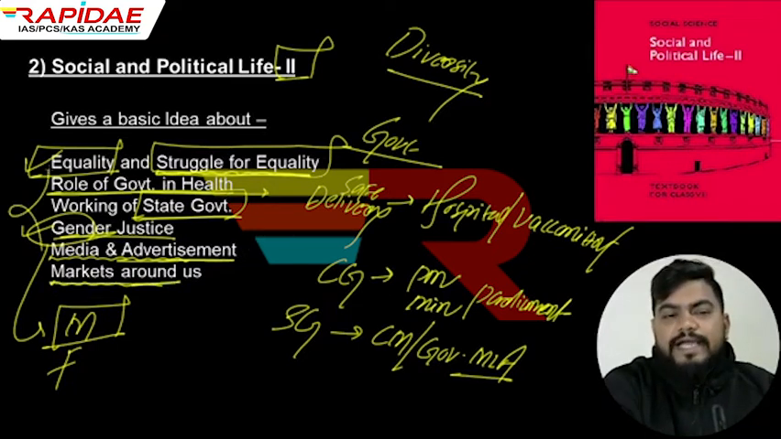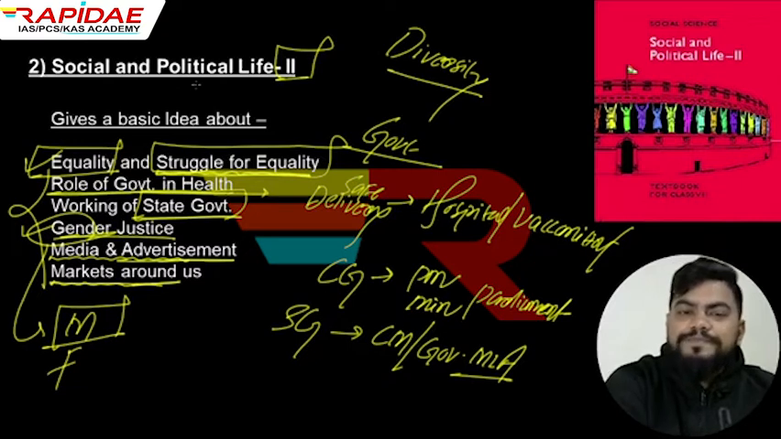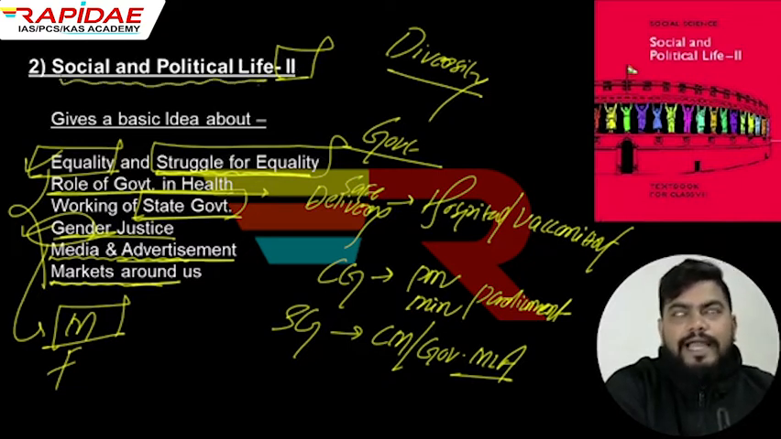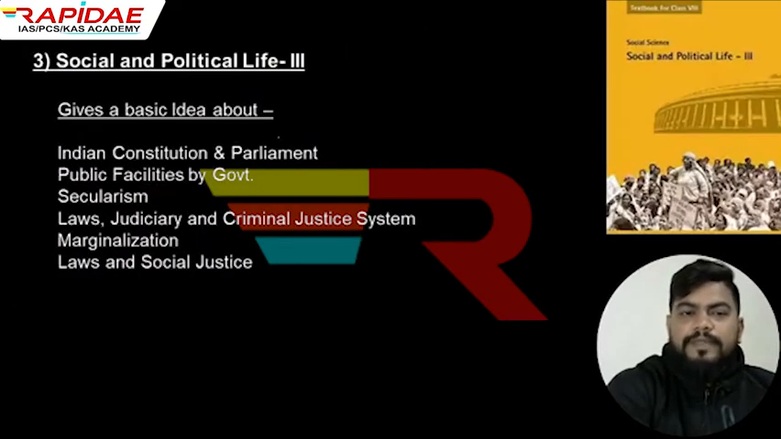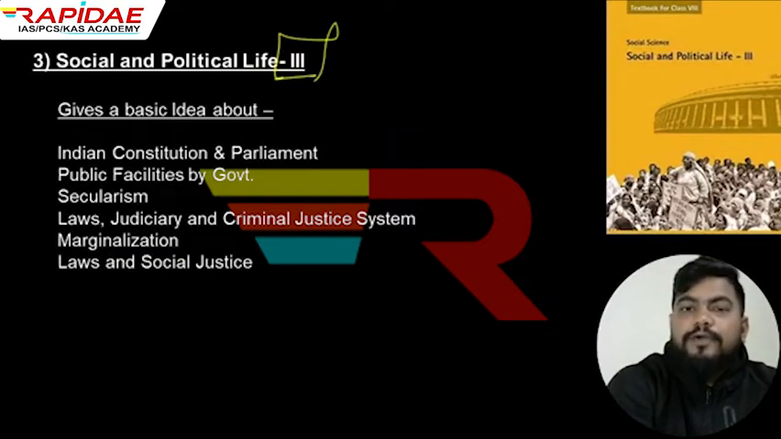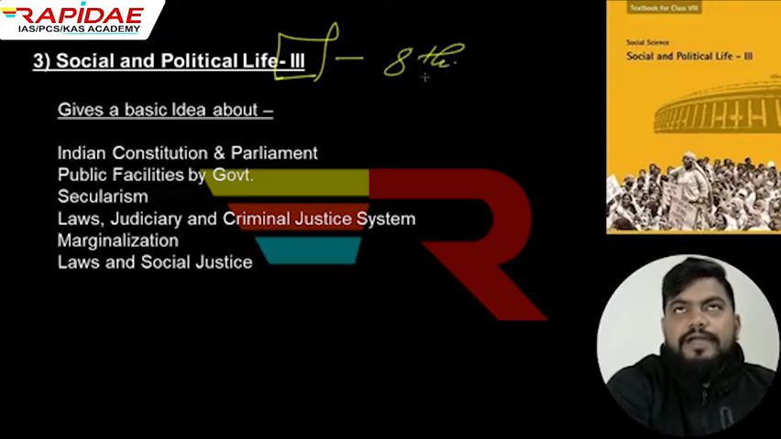So this is the basic idea which will be provided by the class 7th book of polity, named Social and Political Life 2. All right. Coming to the next book, the third book is Social and Political Life 3. This is part 3, an advanced version of whatever you have already learned in class 6th and 7th. So this is the class 8th book. This will be referred to in class 8th. All right. So this will be providing you an idea about the Indian Constitution and Parliament.